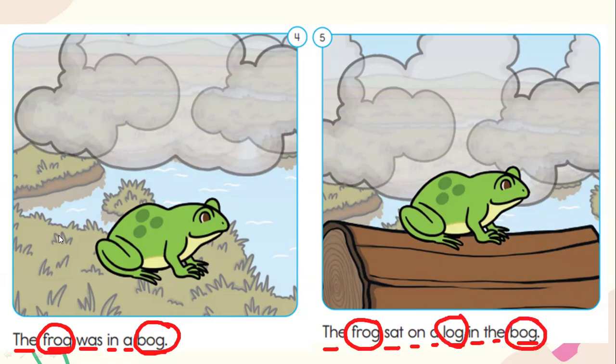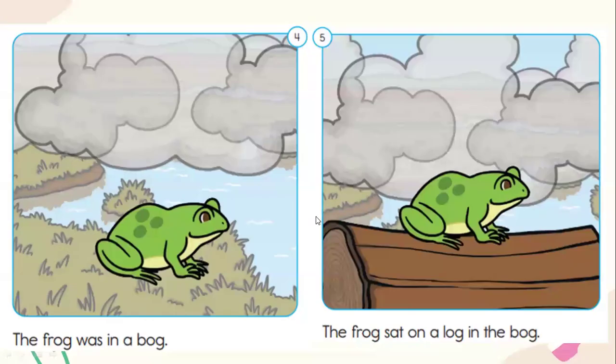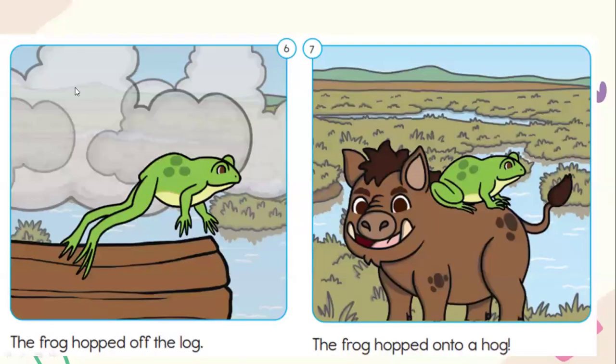Let's erase the writings. Let's move on to the next. So let's see what do we have here. The frog hopped off the log. So what are the words that have OG? We have the word frog and we have the word log also. Let's move to the next sentence.